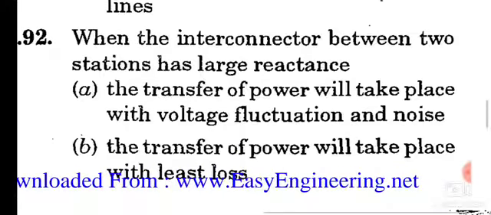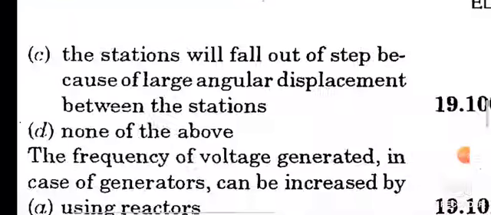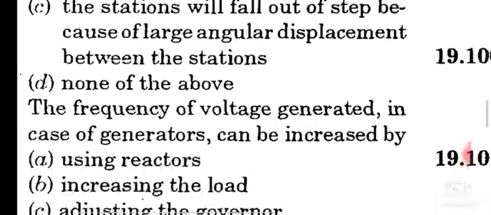Question number 92. When the interconnector between two stations has large reactance, option C, the station will fall out of step because of large angular displacement between the stations.